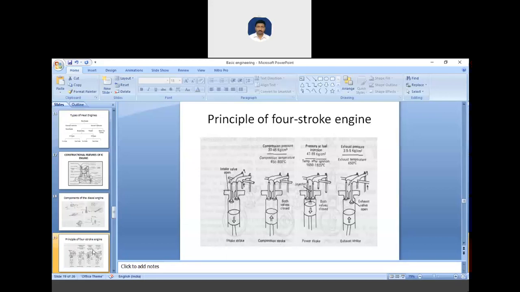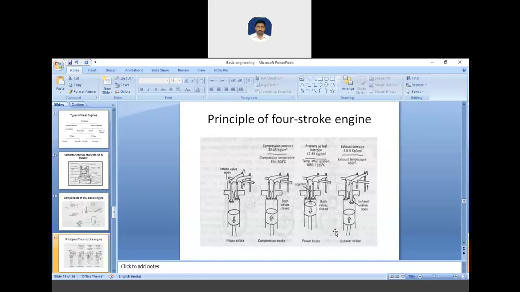Now in the four-stroke cycle of an engine, there are four strokes completing in two revolutions. These four strokes are the suction stroke, compression stroke, power stroke and exhaust stroke. Here you can see the four strokes, and they complete in two revolutions. So what happens? Let us see one by one.